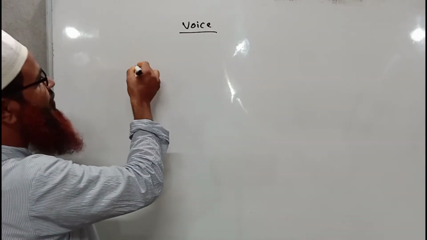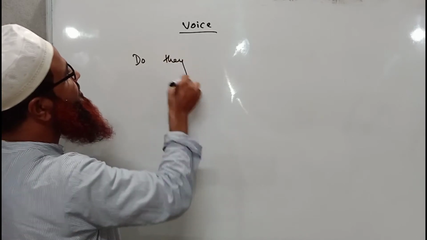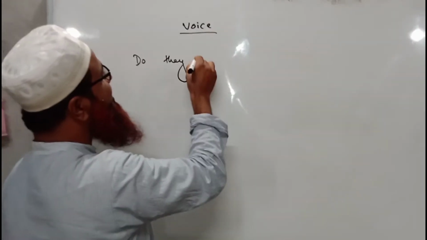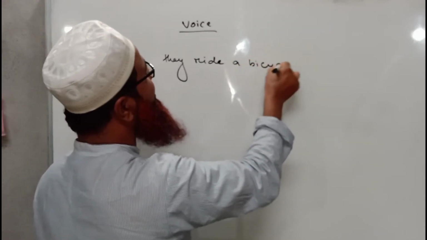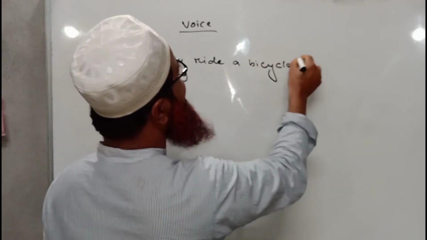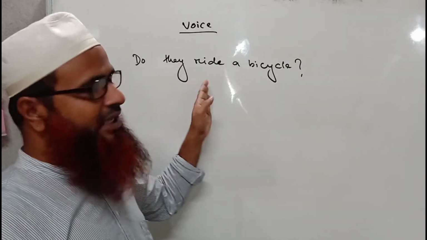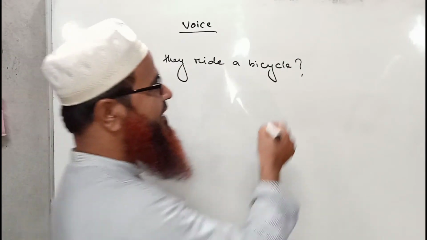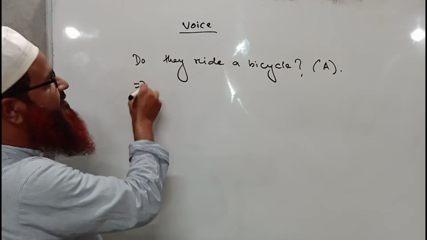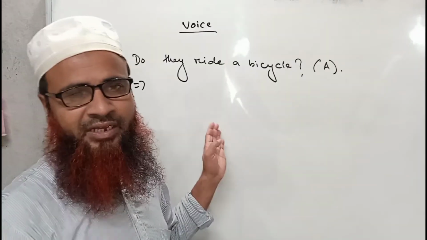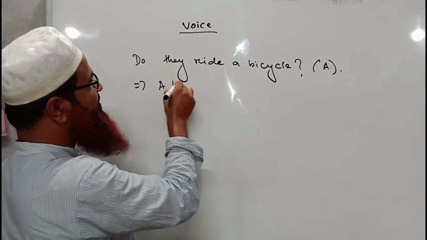You can see on the board, do they ride a bicycle? This is an interrogative sentence, and here we can change it into passive. It is an active voice sentence. So here the object is a bicycle. It should be made the subject in the passive voice sentence. A bicycle.